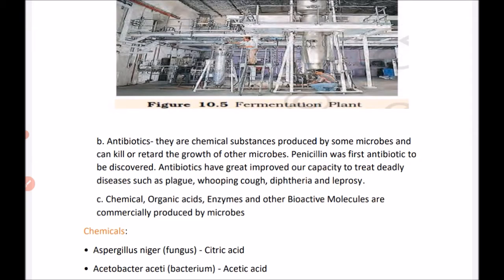Antibiotics, we know they are chemical substances produced by some microbes, and these can kill and retard the growth of other microbes. Penicillin was the first antibiotic discovered, and it was discovered by Alexander Fleming. Antibiotics have greatly improved our capacity to treat deadly diseases like plague, whooping cough, diphtheria and leprosy.